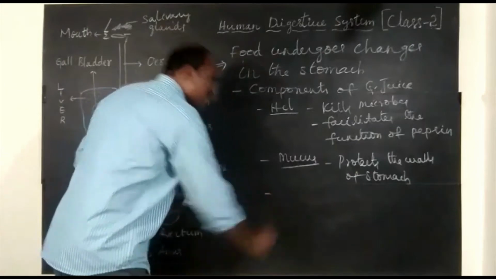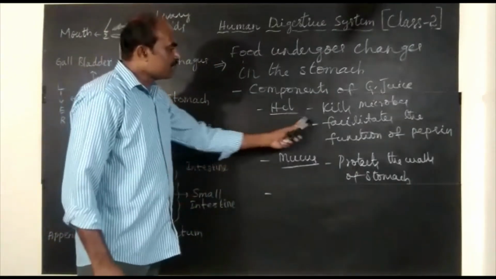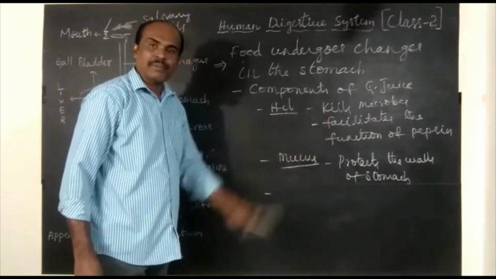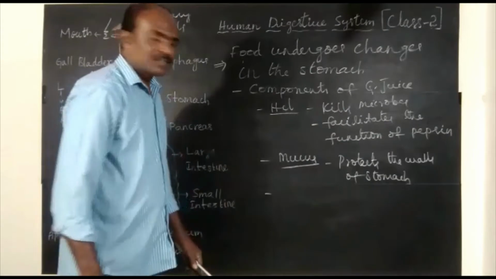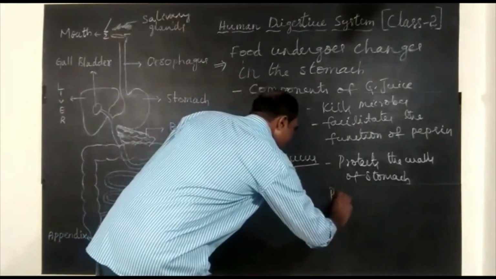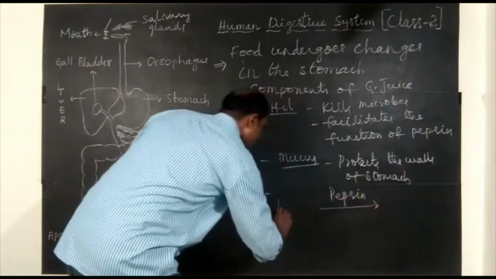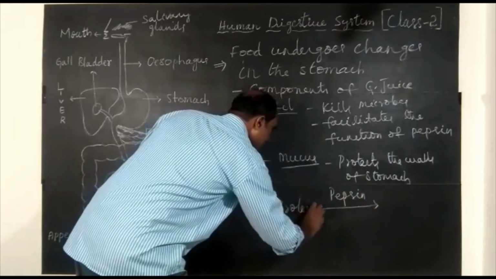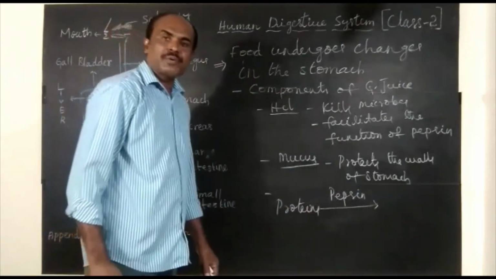Now, let us talk about an important thing. HCl facilitates the function of pepsin by creating an acidic medium, that we have studied already. So this pepsin acts on proteins, and proteins are broken down into peptones.